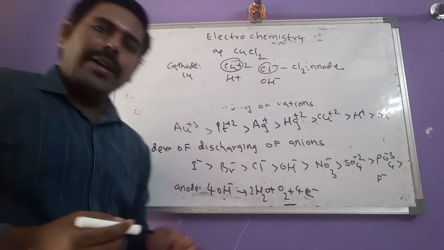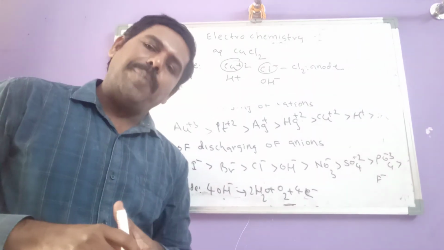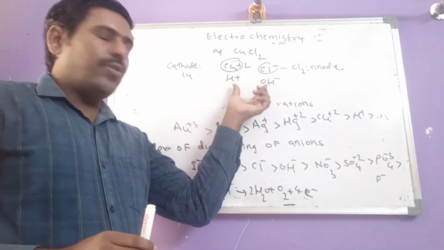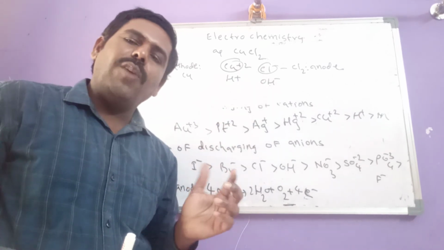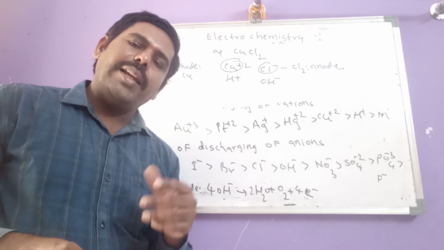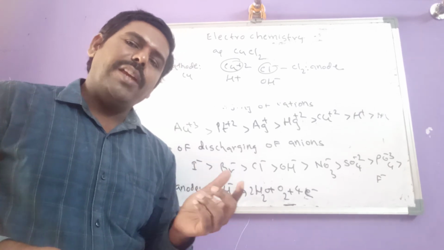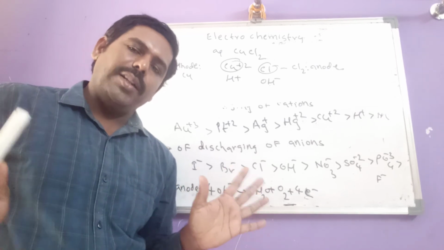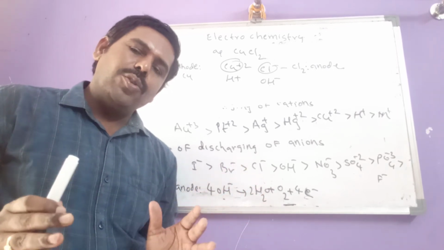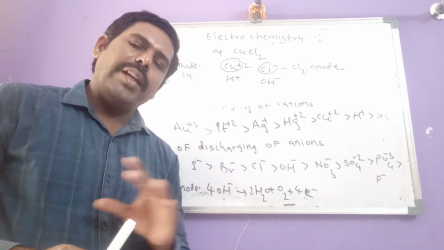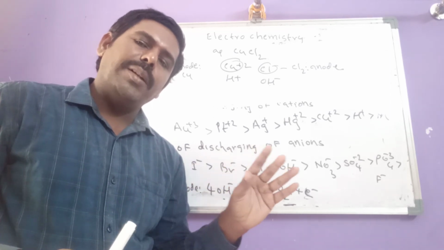Now H plus and OH minus ions are present in the remaining solution. These two combine to give water. So the solution remaining after electrolysis of aqueous copper chloride is water, and it is neutral in nature, pH value 7, with no change in color of litmus paper.